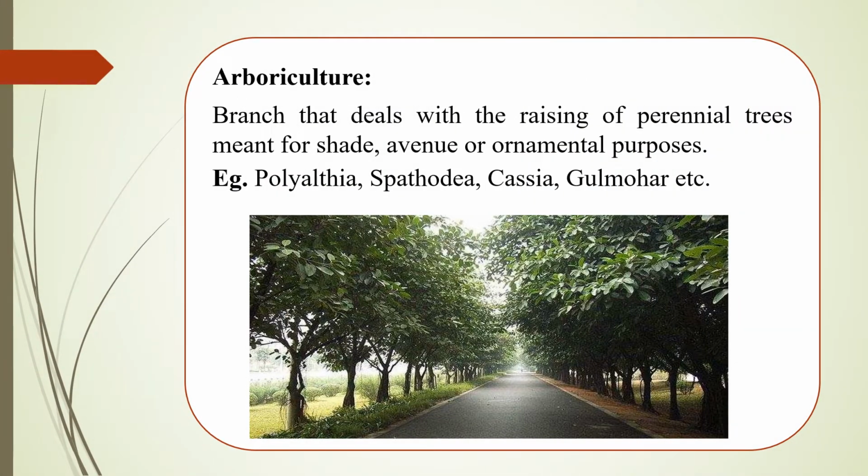Next, coming to arboriculture. This branch deals with the raising of perennial trees meant for shade, avenue, or ornamental purposes. These are generally seen on roadsides. Arboriculture may sometimes be referred to as roadside planting or avenue planting. The main founder of this arboriculture is Ashoka. Examples of these plants include Polyalthia, Spathodea, Cassia, Millingtonia, etc.